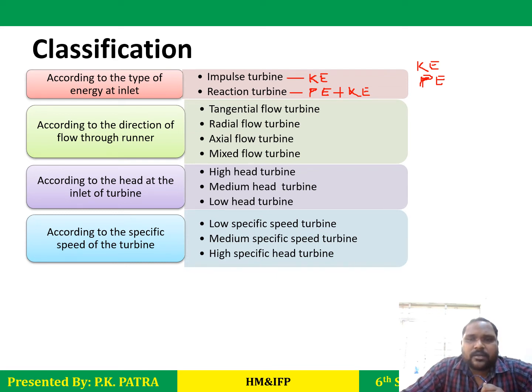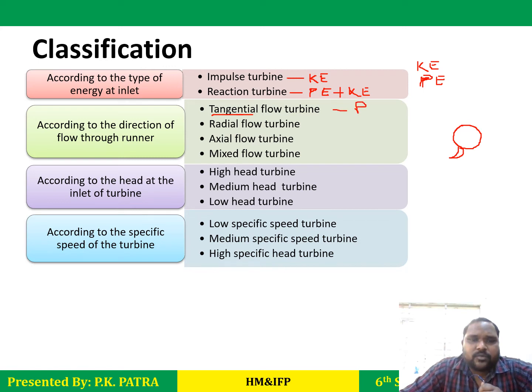So how does water get directed? What will be the direction of water? Suppose this is the turbine. If this is the bucket, when we are applying the water tangent to this turbine, then this will be called tangential flow. That means when water flows to the turbine, it will make a tangent with its periphery. And the best example of this turbine is the Pelton wheel turbine.